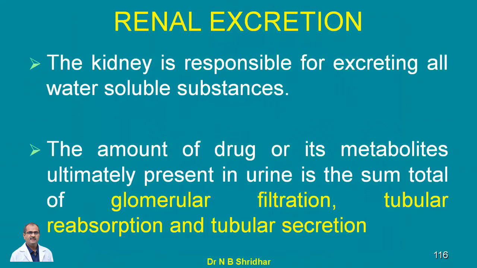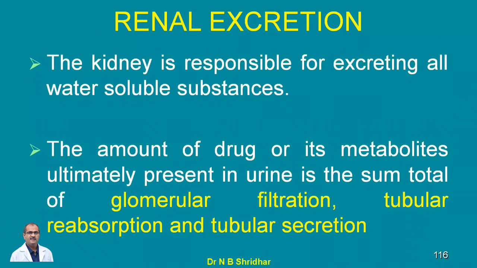Then the first and foremost important excretion process is renal excretion. The kidney is responsible for excreting all water soluble substances. Once again, all the water soluble substances are excreted through the kidney. The amount of the drug or its metabolites ultimately present in urine is the sum total of glomerular filtration, tubular reabsorption and tubular secretion.